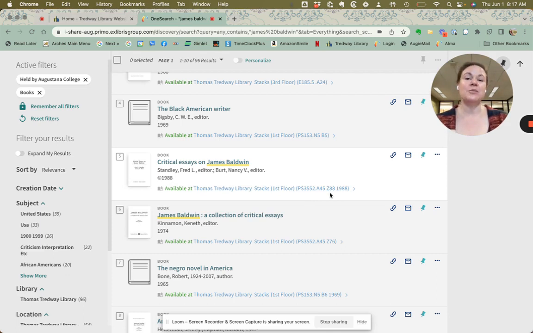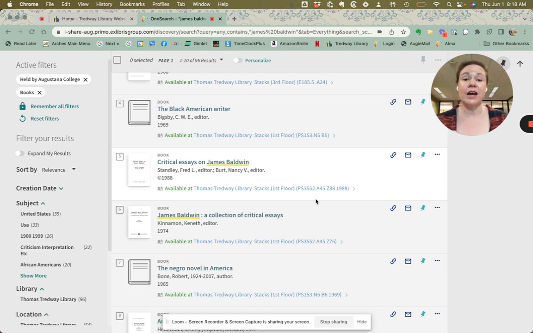If you are new to the Library of Congress classification system, this number might look kind of long and confusing. This might be a time to reach out for help. If you are in the library building and you're not quite sure how to go about finding a book, please feel free to come up to the second floor to our main desk and ask for help. We're always happy to come down or up and help you find a book within our stacks.